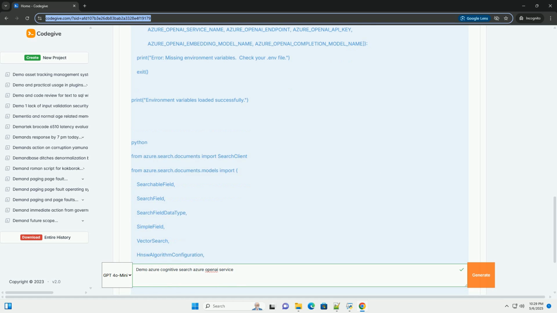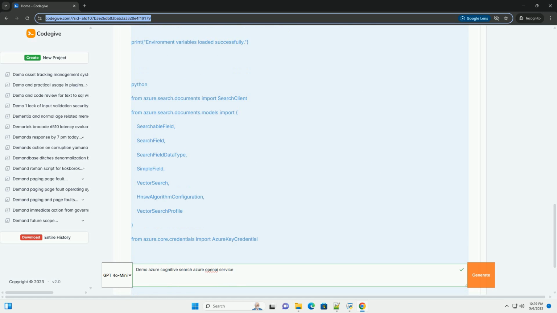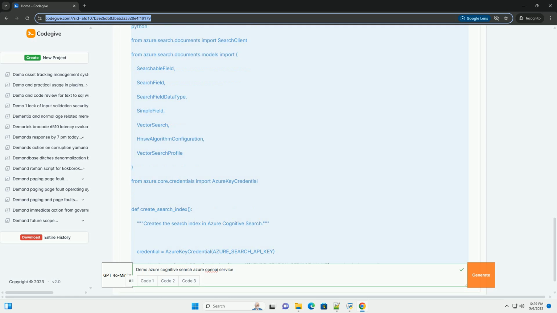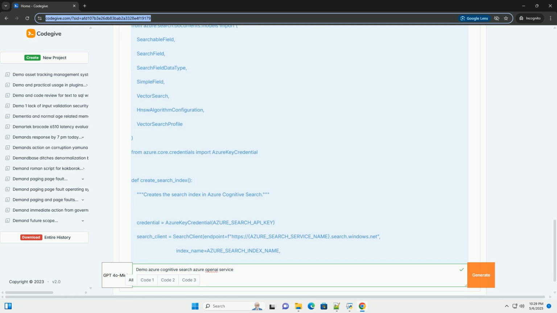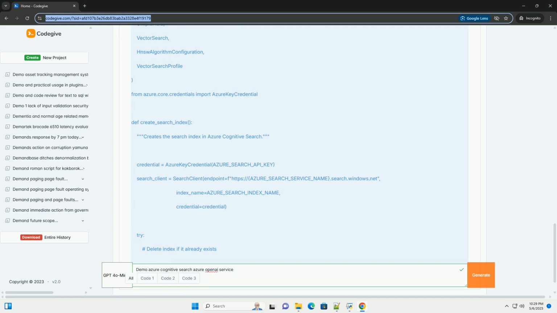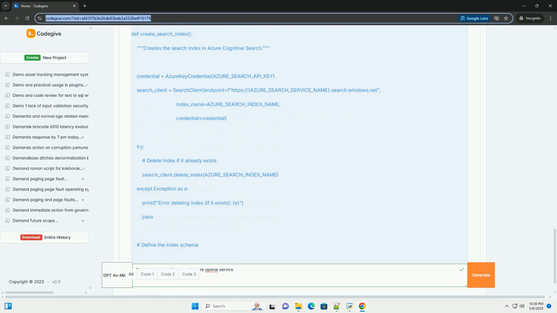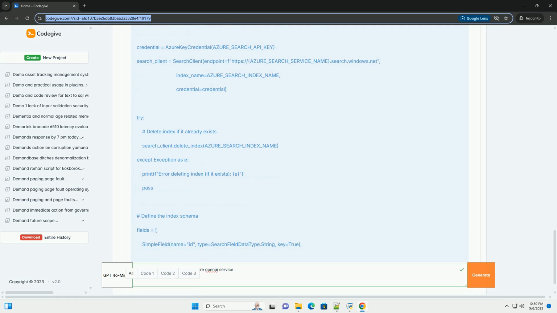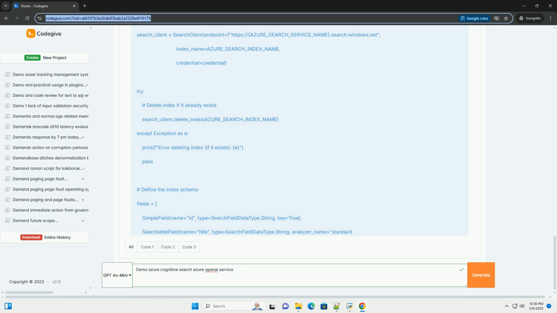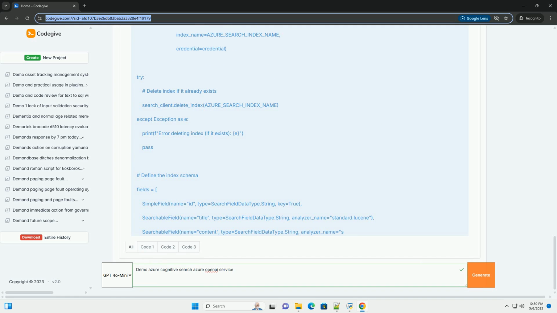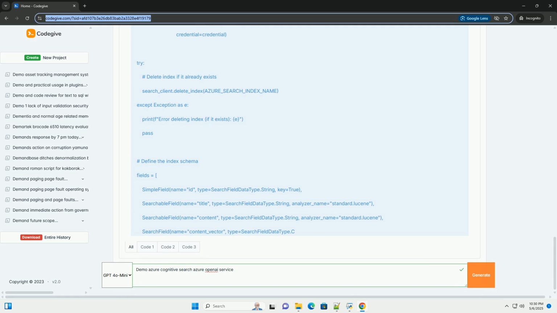The application will leverage the Azure OpenAI service to generate embeddings, vector representations, of both the documents and the user's query. It will then use Azure Cognitive Search to perform a similarity search based on these embeddings, retrieving the most relevant documents. Finally, the results can be presented to the user.